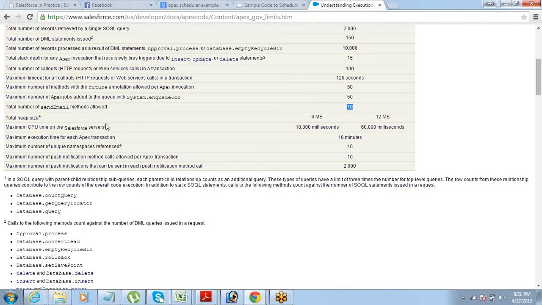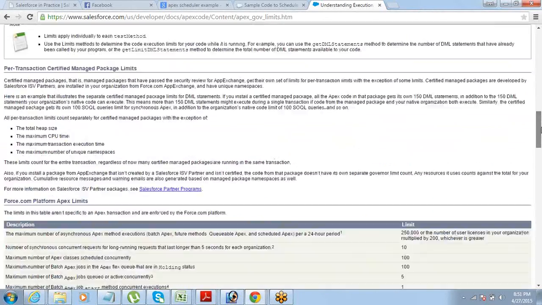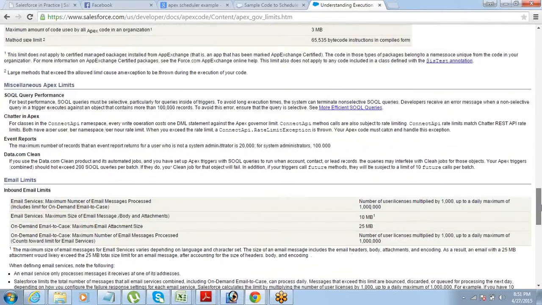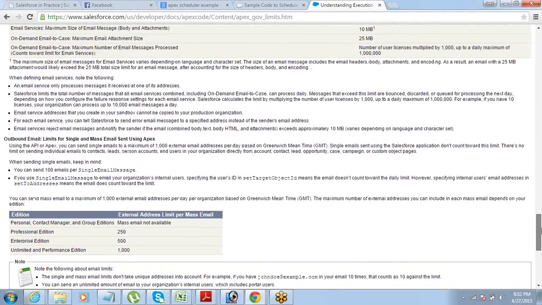And then there is a limit on how many emails can be sent. That limit is also there. In a day, how many you can send and all that, that is also there. If you scroll down a little, you will find it. I actually do not want you guys to get too much into the details of governor limits because certain things are too complex.